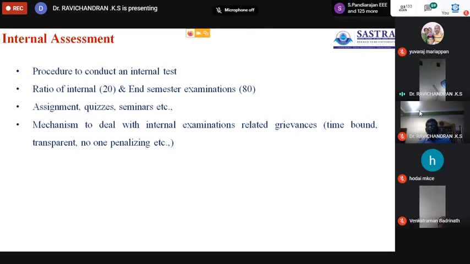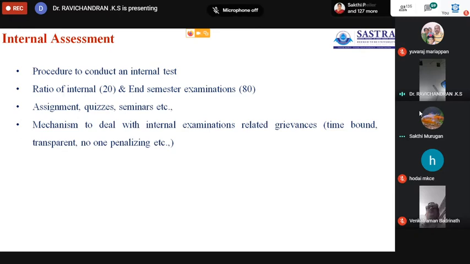It's at the discretion of the institution head to form the team, and it's time bound. Once the team has identified that a student is guilty, what punishment is to be given, whether 0 marks will be given to that particular examination, or the entire examination will be cancelled or marked as 0, is purely at the discretion of the institution head.